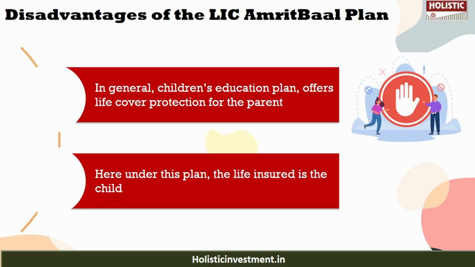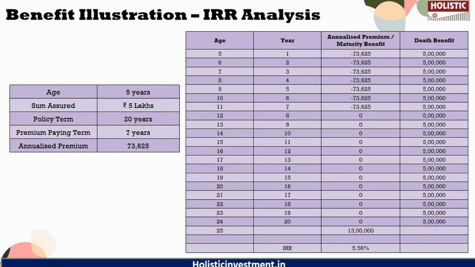The disadvantages, however, are: in general, a children's education plan offers life cover protection for the parent. Here, under this plan, the life insured is the child, so this might also be considered a drawback. You need to go through all these drawbacks and then decide whether it would be worth investing or not. For that, we are going to analyze the IRR of the policy, basically the internal rate of return, based on the figures given in the benefit illustration in the policy brochure.